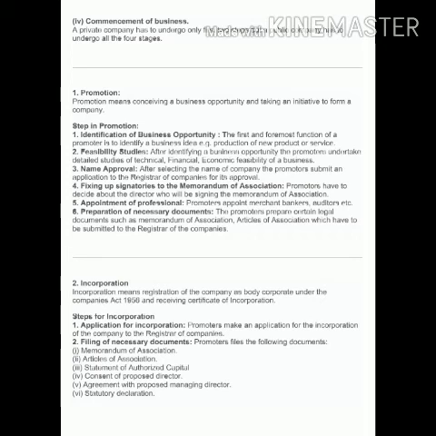The second step, incorporation, means registration of the company. Now we will get our company registered as a body corporate under the Companies Act. All companies are registered under the Companies Act 1956, receiving the certificate of incorporation. Only then can the company run.